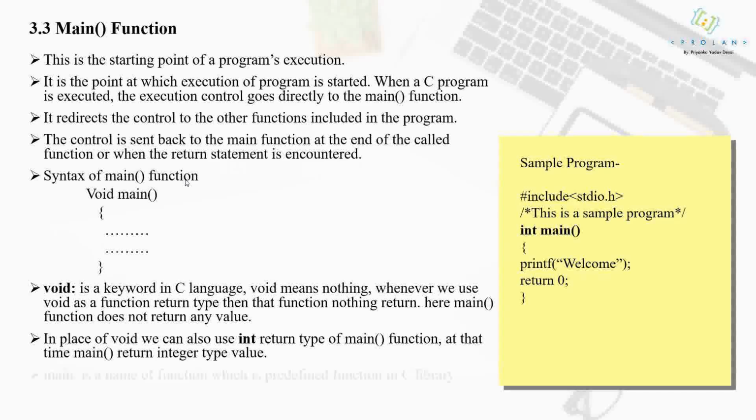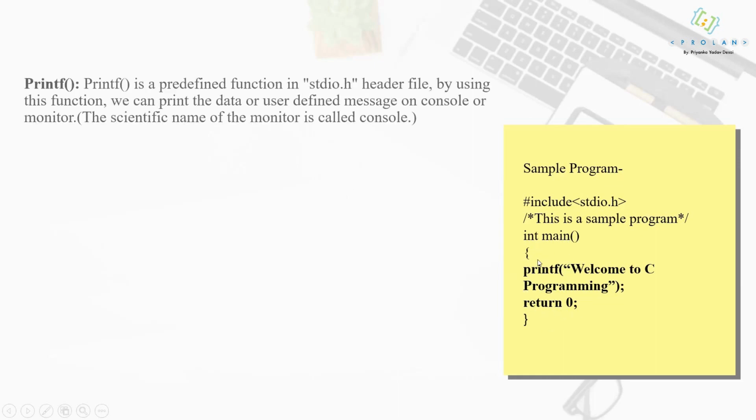Okay, now moving on to the next basic concept of C programming. Now see the last two lines of the program. See these two lines, printf and return 0. What is the role of these two lines? Okay, so printf is a predefined function. As I told you earlier as well, it is a predefined function which is stored inside the header file stdio.h.